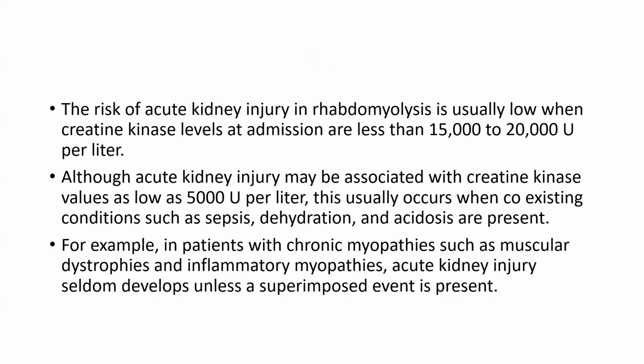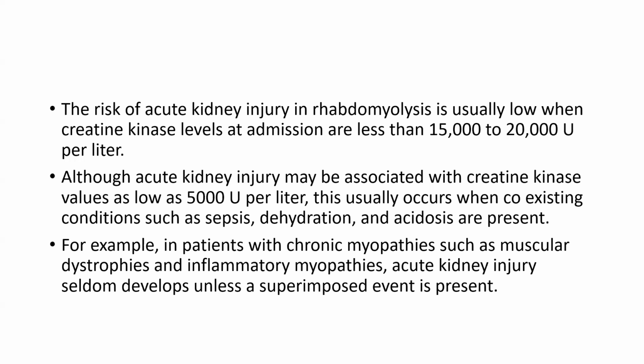The risk of acute kidney injury in rhabdomyolysis is usually low when creatine kinase levels at admission are less than 15,000 to 20,000 per liter. Although acute kidney injury may be associated with creatine kinase values as low as 5,000 per liter, this usually occurs when coexisting conditions like sepsis, dehydration, or acidosis are present.